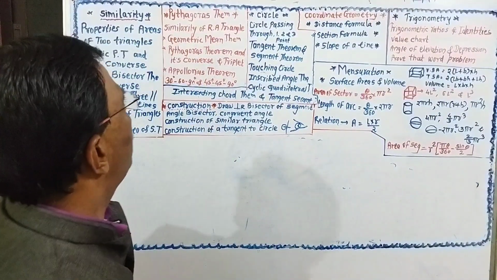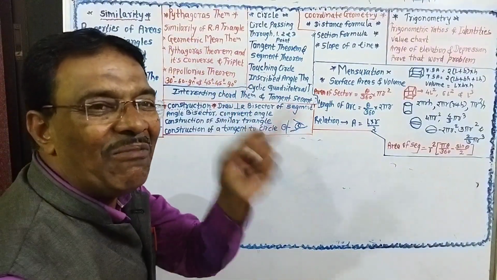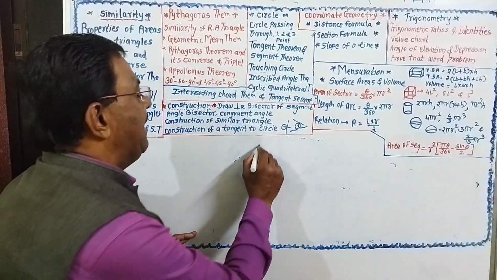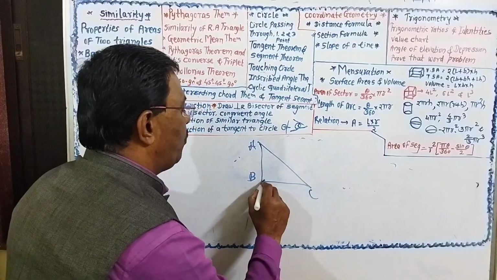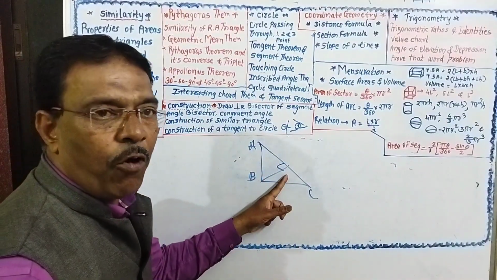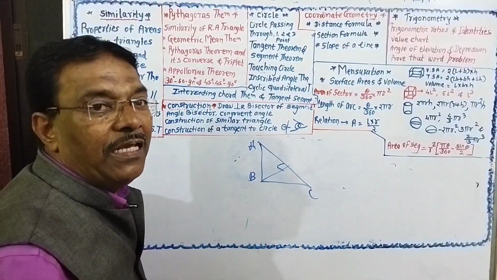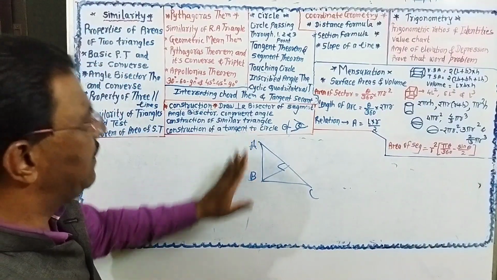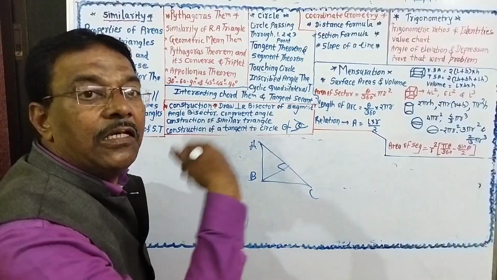This is the Pythagoras theorem. In Pythagoras theorem, there is one very important theorem, that is similarity of right angle triangles. In a right angle triangle, if we draw a perpendicular on the hypotenuse, the two triangles formed are similar to each other and similar to the original triangle. This is one theorem. Depending on this, we can prove a new theorem.